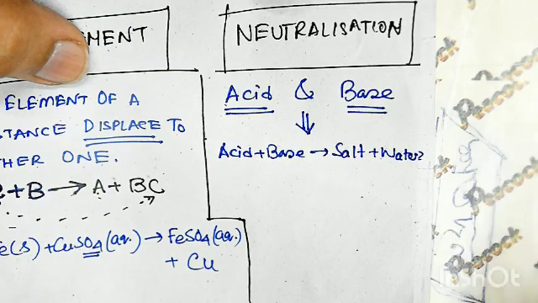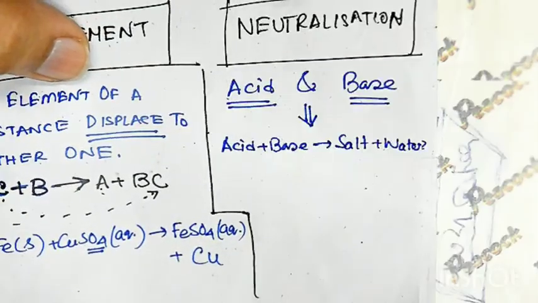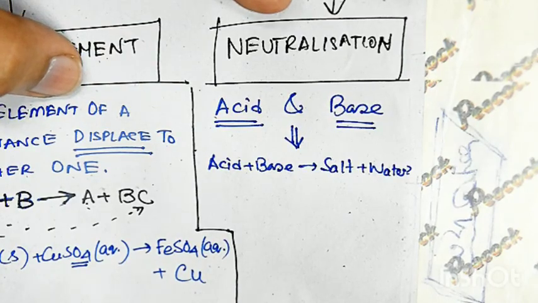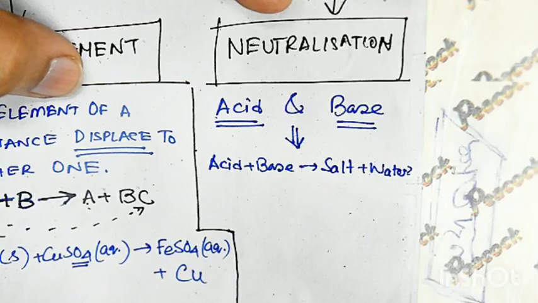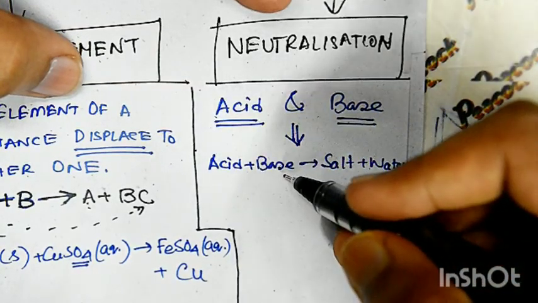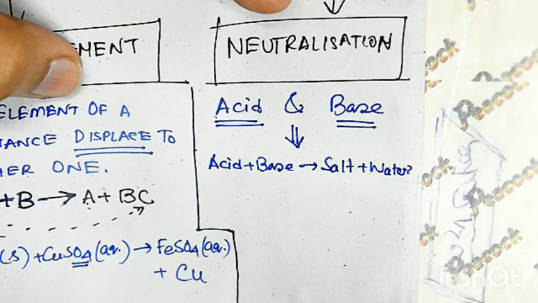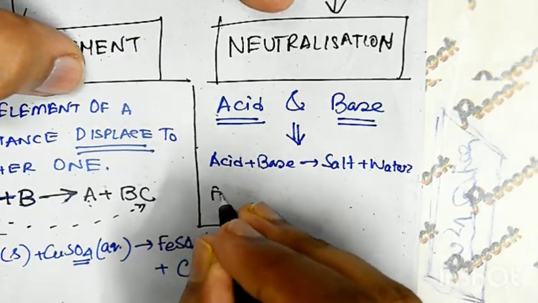This kind of reaction is called neutralization, because acid and base basically neutralize each other. Clear? Means acid neutralizes the base and base neutralizes the acid, and they form salt. Clear? Very many examples are available.